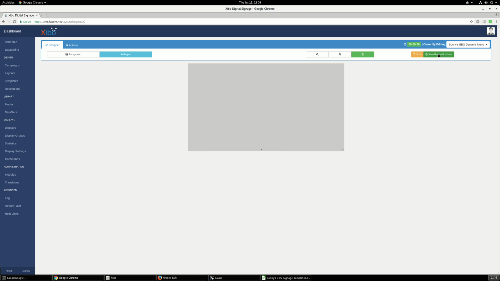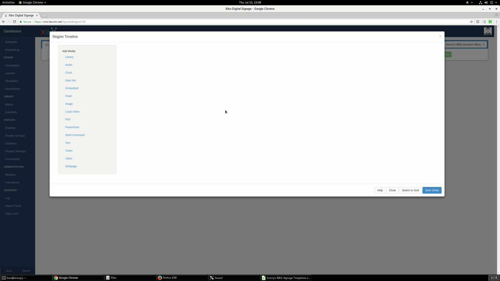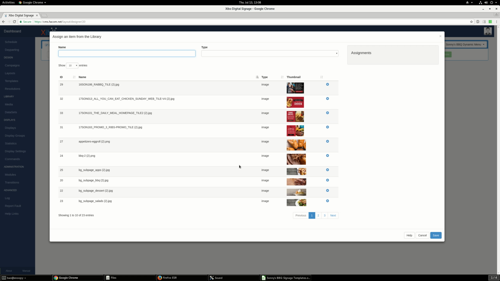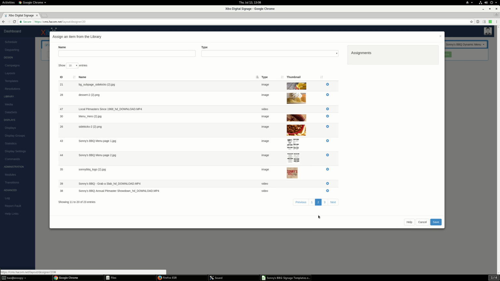And let's go ahead and fix the region. So right now the region is fixed. Let's go ahead and finish the first region, the left one. As mentioned, we are going to add 2 menu pages to the left region.